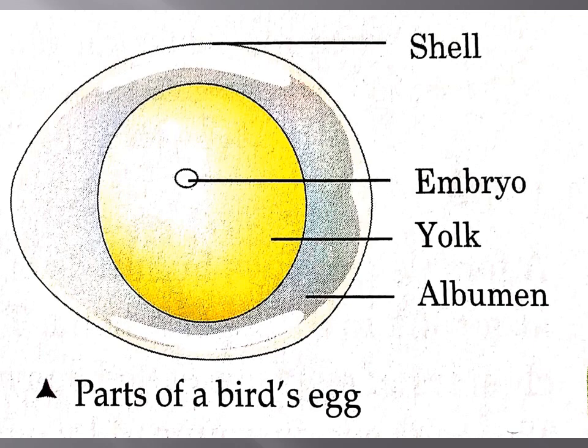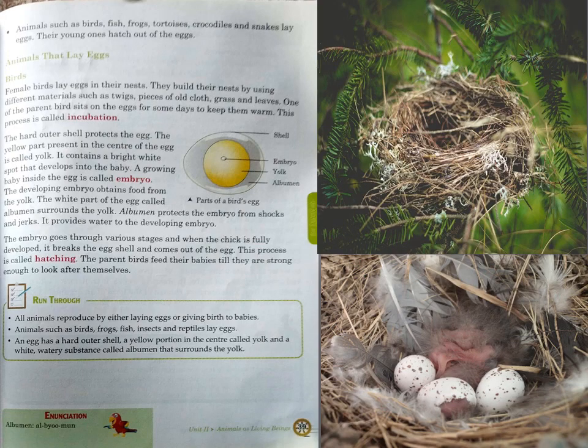The developing embryo obtains food from the egg yolk. The white part of the egg, called albumen, surrounds the yolk. Albumen protects the embryo from shocks and jerks. So any outer shock or jerk coming towards the embryo is absorbed by albumen, the white part. Not only that, it also provides water to the developing embryo.